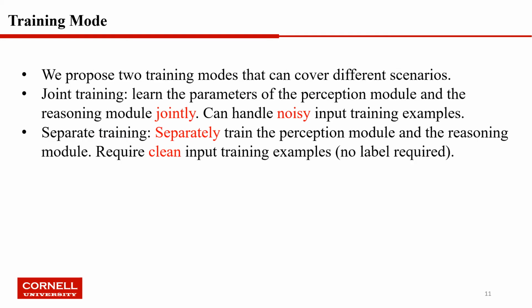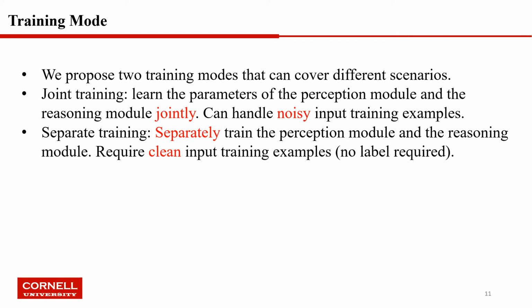Now we are going to talk about the training modes of the CLR-DRNets. We propose two training modes that can cover different scenarios. The first one is the joint training, where we learn the parameters of the perception module and the reasoning module jointly. This can handle noisy input training examples. Here, noisy means the input is something like an image, not the clear digit. So you need a method to identify the input. However, you cannot find a perfect method to identify the input, so this may introduce noise for your reasoning step.